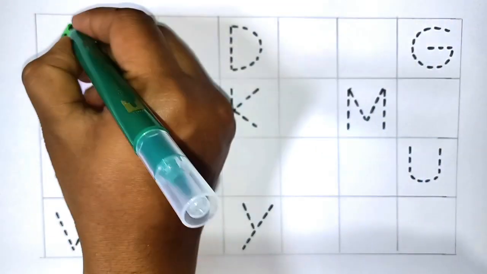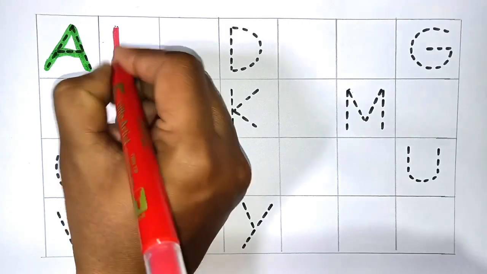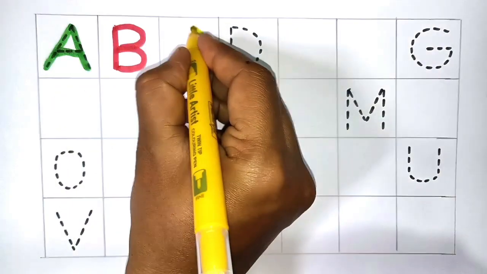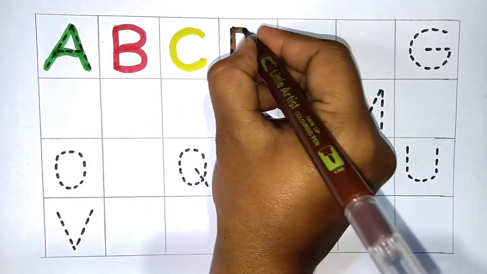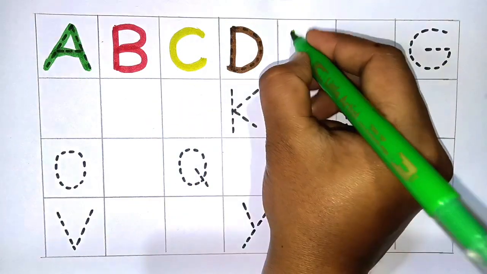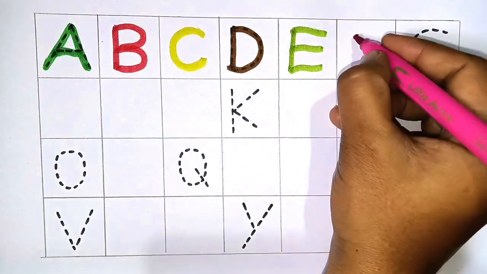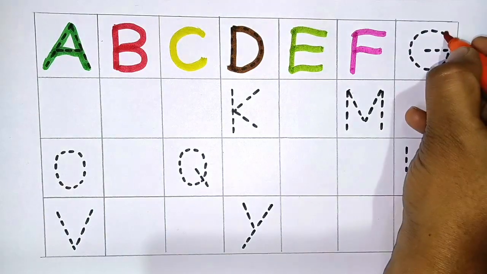A. A for apple. Next B. B for ball. Next C. C for cat. Next D. D for dog. Next E. E for elephant. Next F. F for fingers. Next G.